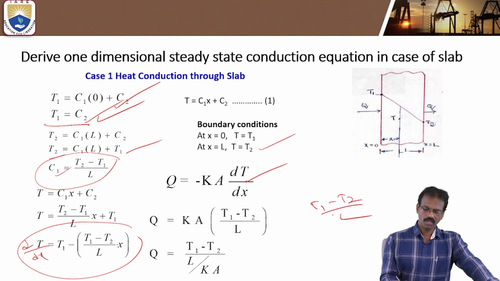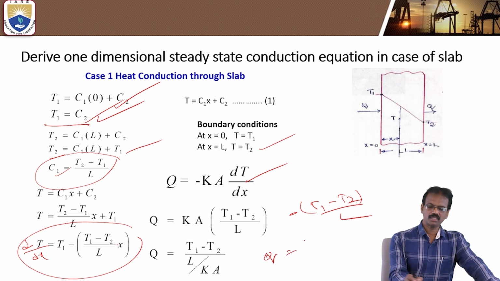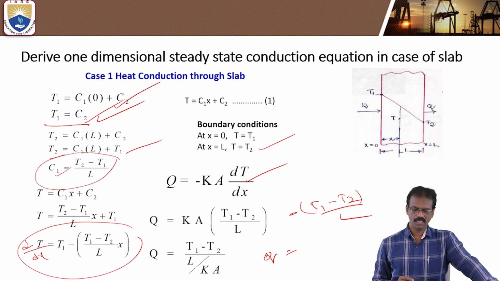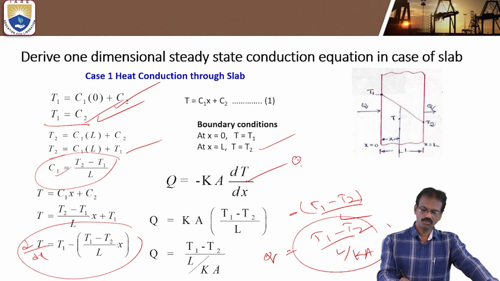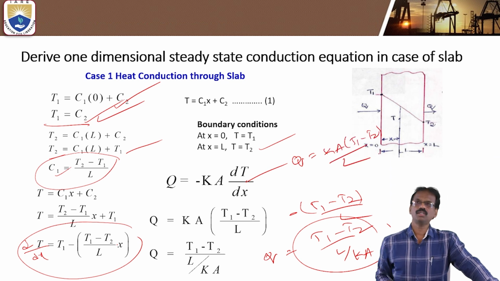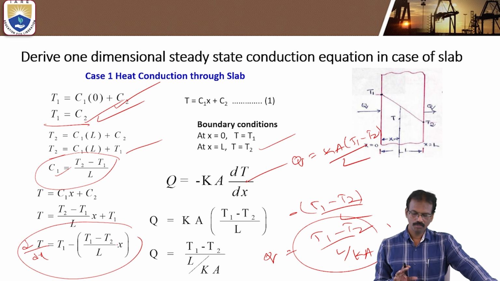So substitute this value here. Minus into minus is plus, then K into (T1 minus T2) by L. So the final formula, the one-dimensional steady state conduction equation in the slab, is equal to (T1 minus T2) by (L by KA). So this is the formula. Otherwise, you can write like this one: Q is equal to KA into (T1 minus T2) by L. Okay. So by using this formula, you can solve different numericals also.